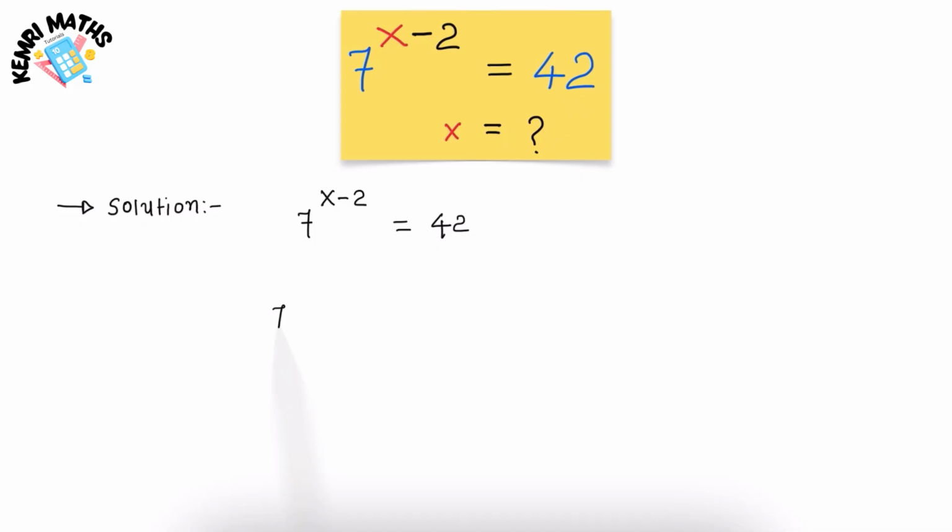Let's break it down step by step. I'm going to rewrite this term as 7 to the power x multiplied by 7 to the power minus 2 is equal to 42. Or we can rewrite as 7 to the power x over 7 square is equal to 42. Therefore, 7 to the power x is equal to 42 multiplied by 7 square.